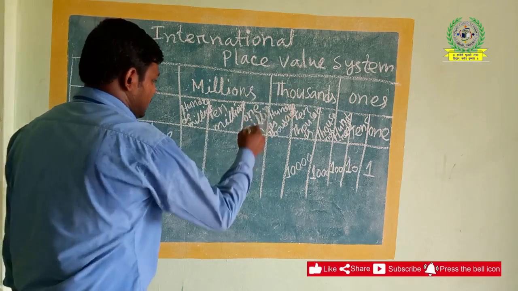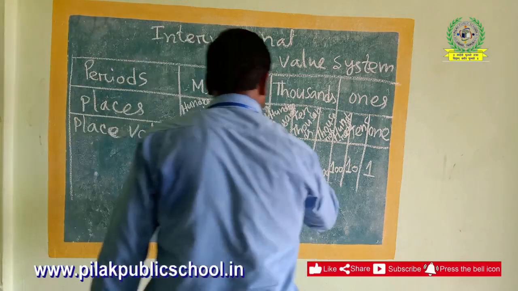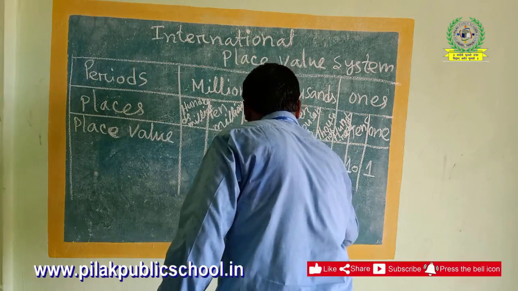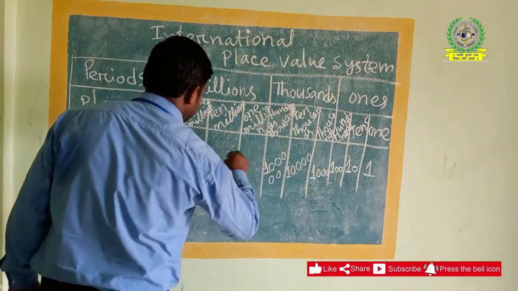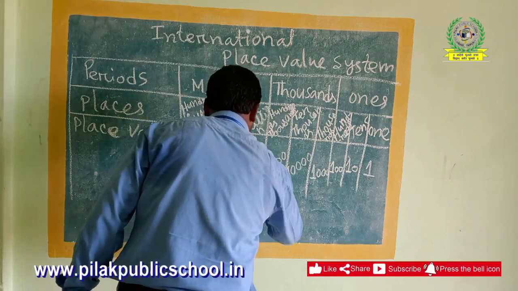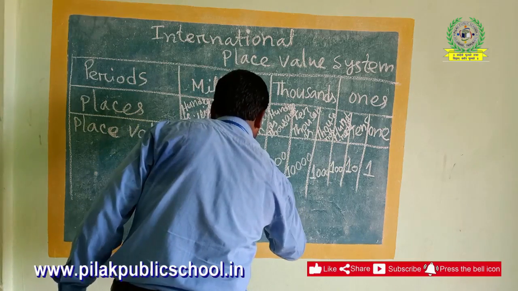Then another one, the 100,000 place. The place value will continue with 5 zeros: 1, 2, 3, 4, 5. This will continue up to the million also. Then 6 zeros are there: 1, 2, 3, 4, 5, 6.